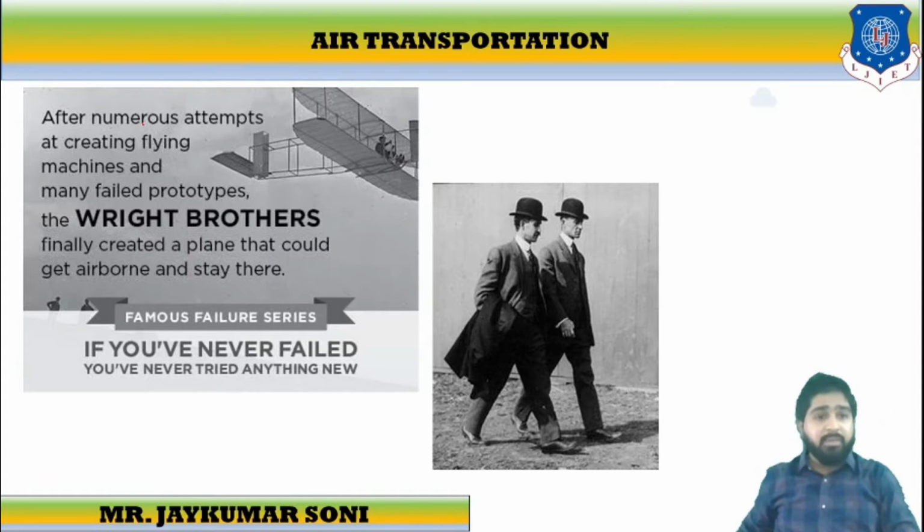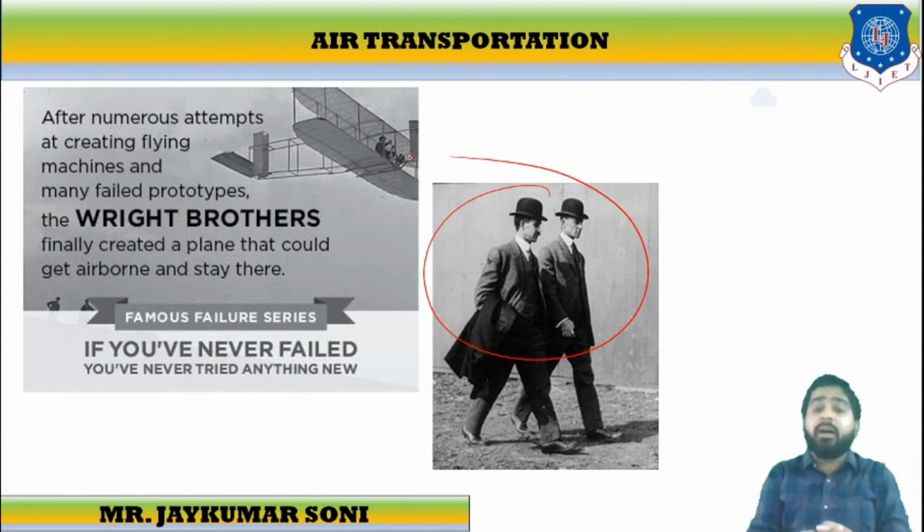After numerous attempts at creating flight machines, and after many failed prototypes, the Wright brothers finally created a plane that could get airborne and stay there.